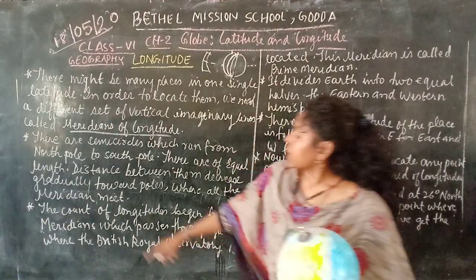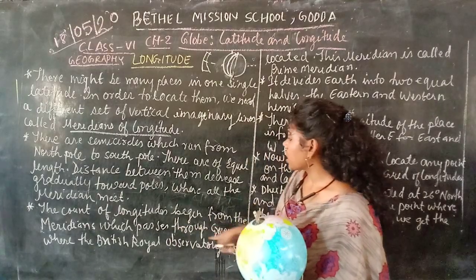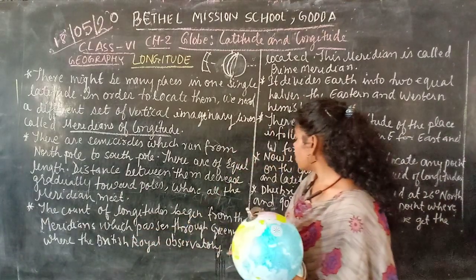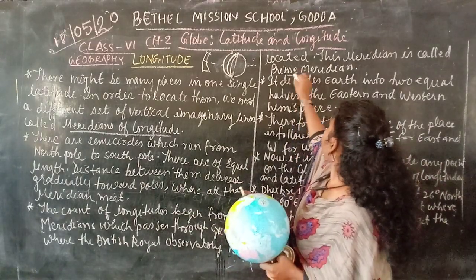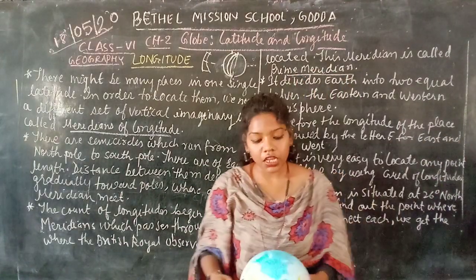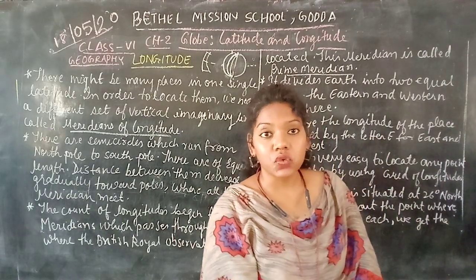Okay, the count of longitude begins from the meridian which passes through Greenwich, where the British Royal Observatory is located. This meridian is called the prime meridian. As we have discussed in the last video about latitudes, yes or no?